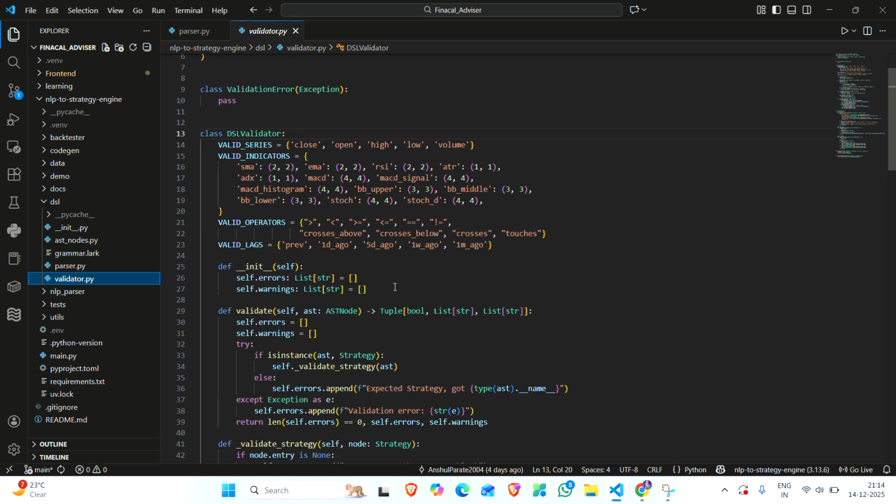These are the validator operators like close, open, high, indicators, and previous, one day ago. After this we get the AST generation. The AST is not generated by the LLM and not returned to the user.